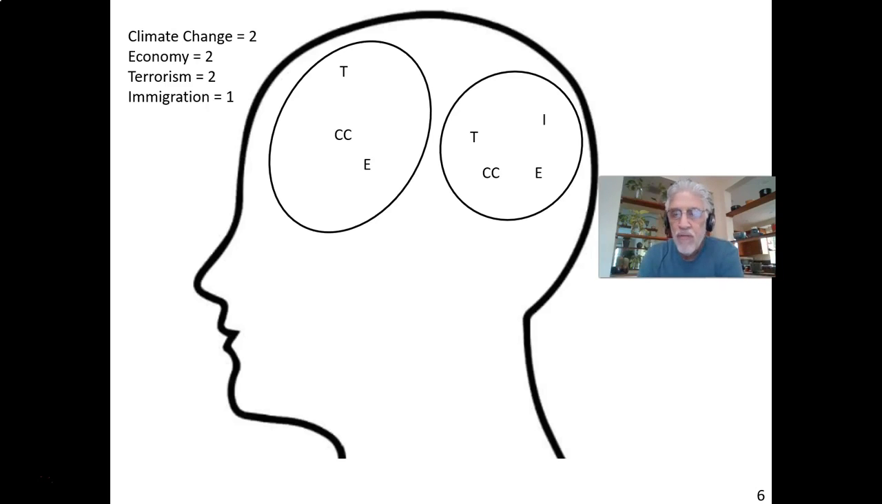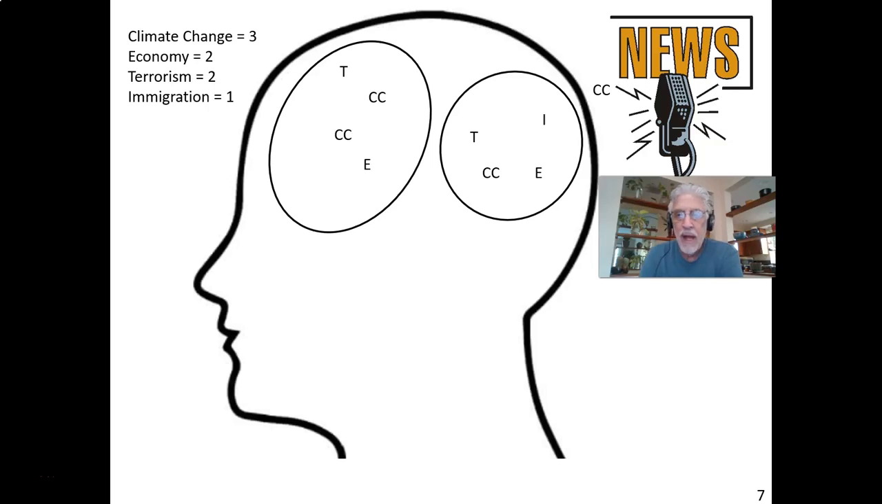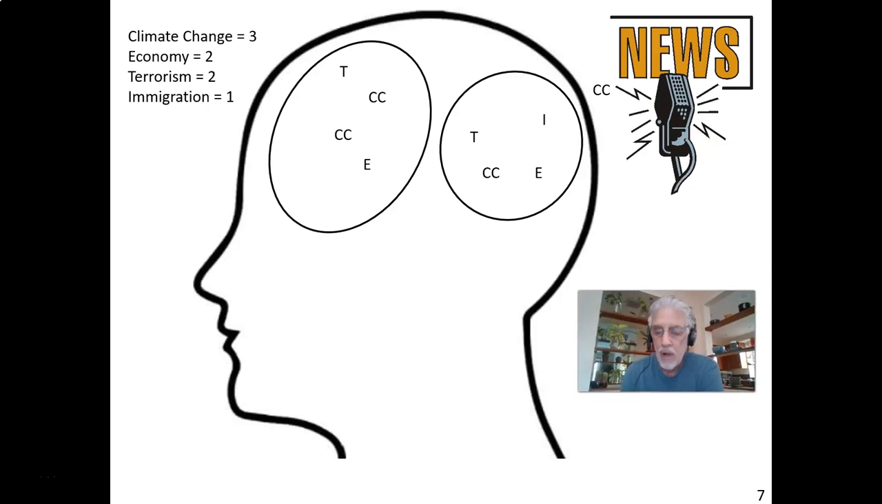Let's say they're driving home from work and the radio's on, and whoever is talking on the radio is talking about climate change. That's represented by the CC next to the microphone. The microphone is representing the news media. I know it's kind of old-fashioned, but I think that's kind of a cool image, so I'm using that. And so they hear a report on climate change, and now you can see that there's one additional attitude at the top of their head because they've just heard a report about climate change.